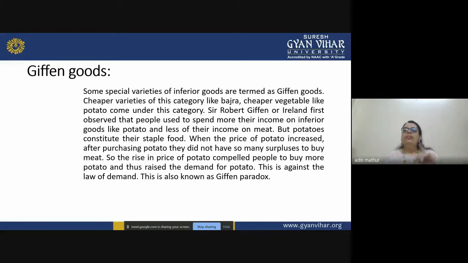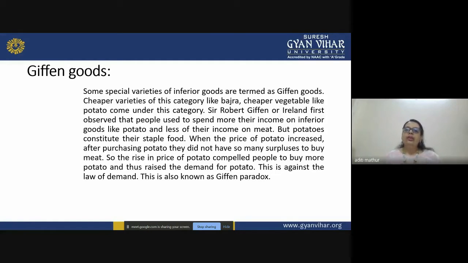Because remember, the law of demand stated that if the price increases, the quantity demanded will decrease, it will dip down. But in the case of these goods, the special variety of inferior goods, which can be bajra, which can be potato, the price increased, but the quantity demanded also increased, because the farmer was not left with that much money to buy even a small quantity of meat, right? So this is one of the exceptions of the law of demand, right?